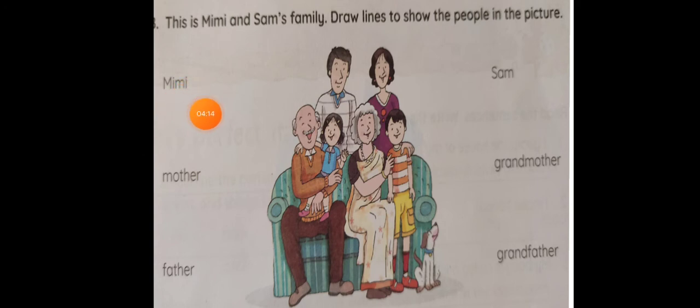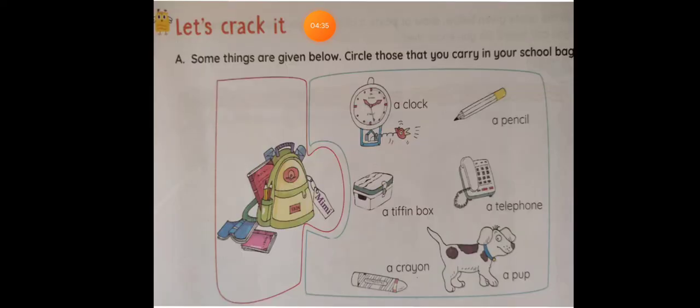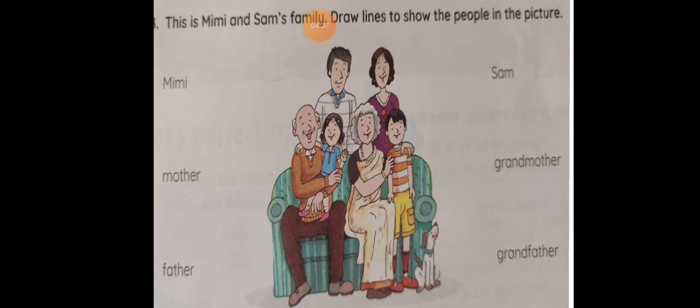From Mimi you draw a line towards this girl in the blue t-shirt, Mimi. And mother is here. And father, yes, Sam, grandmother, grandfather. You will draw lines children. Now, take help of your parents so that you can connect them easily.